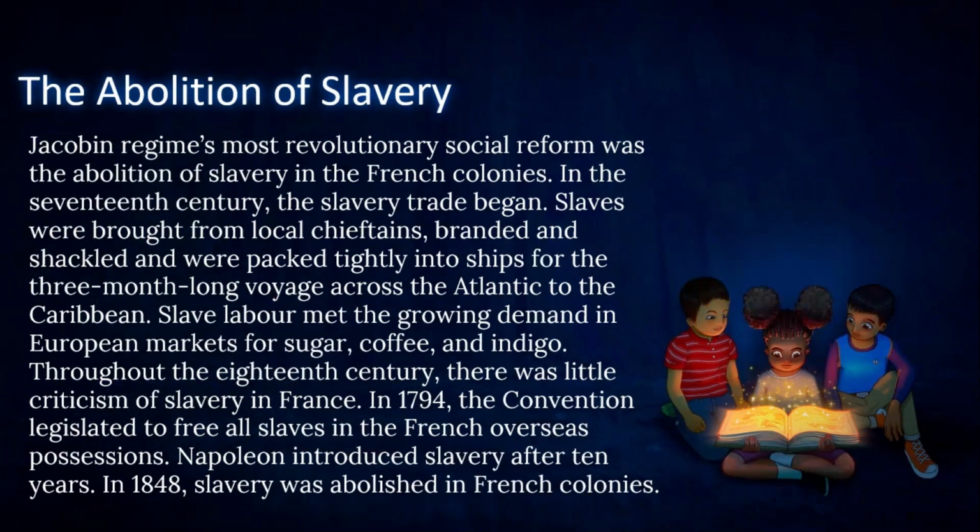The abolition of slavery. The Jacobin regime's most revolutionary social reform was the abolition of slavery in the French colonies. In the 17th century, the slave trade began. Slaves were brought from local chieftains, branded and shackled, and were packed tightly into ships for the 3-month-long voyage across the Atlantic to the Caribbean. Slave labor met the growing demand in European markets for sugar, coffee, and indigo.